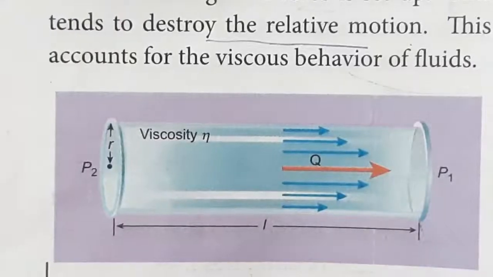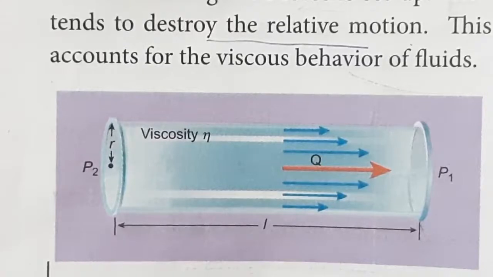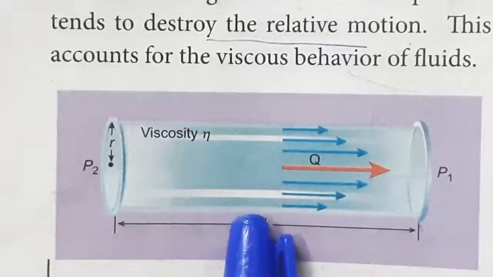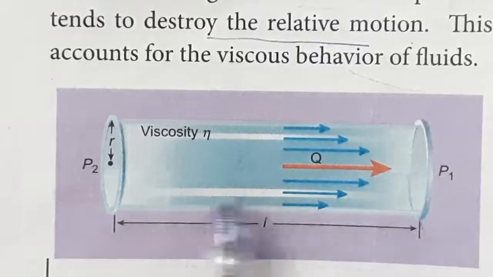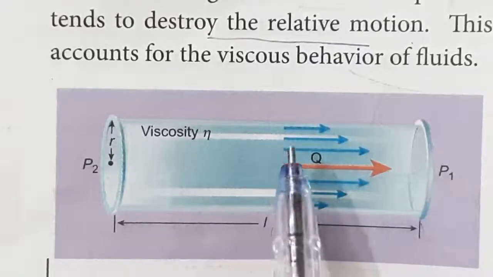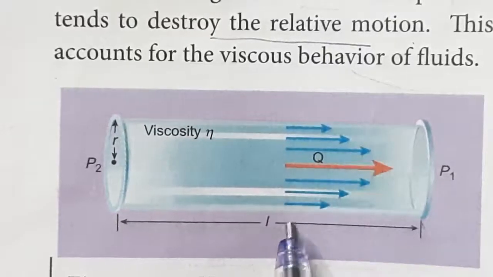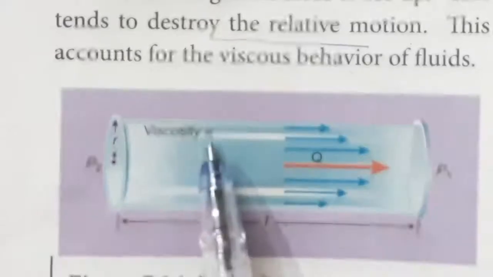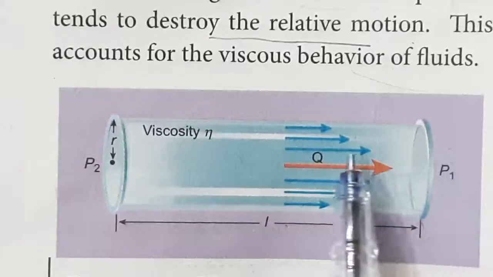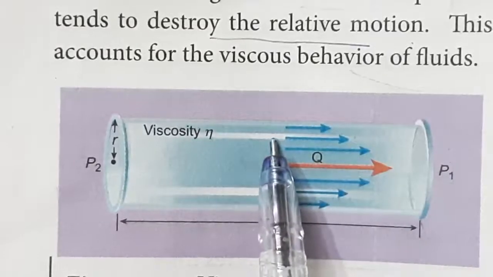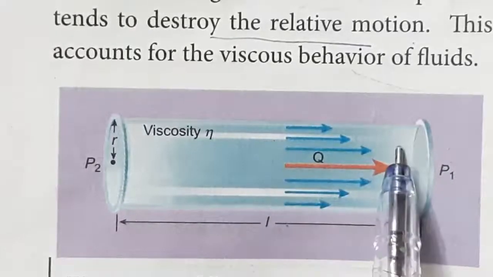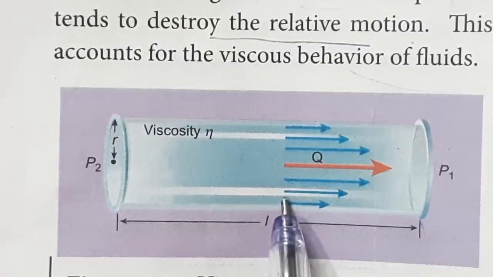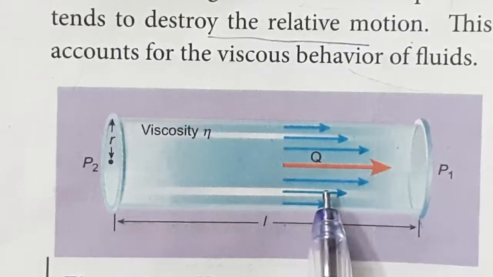Next, the cause of viscosity. Here, a liquid is flowing over a horizontal surface. So there are different layers, an upper layer and a lower layer. The fluid is moving in this direction, which means the upper layer tends to move in this direction. The upper layer tends to accelerate the lower layer, and in turn the lower layer tends to retard the upper layer.